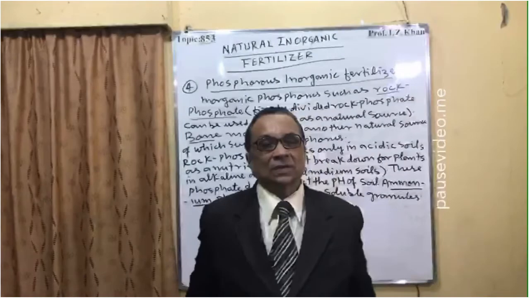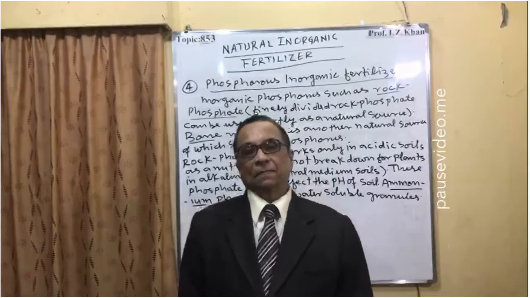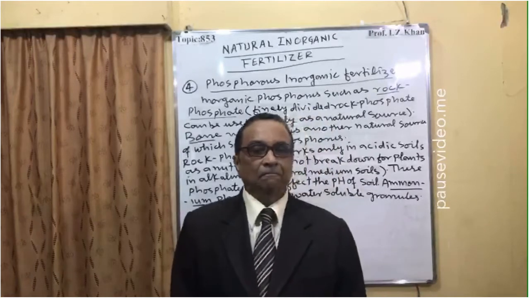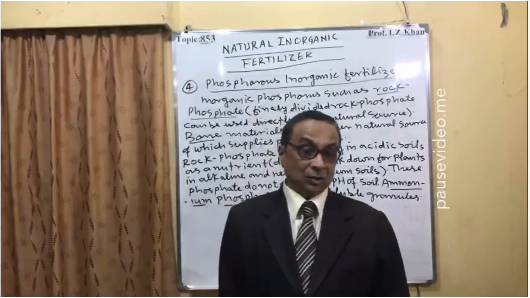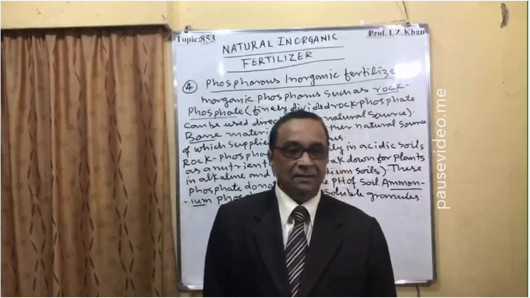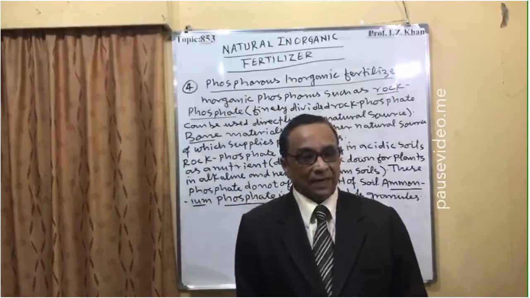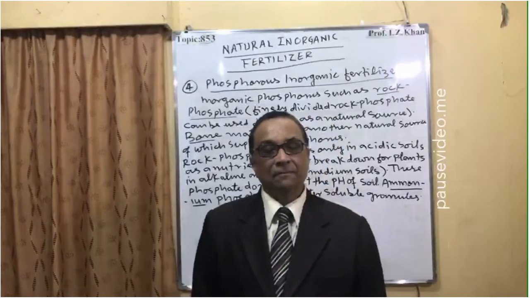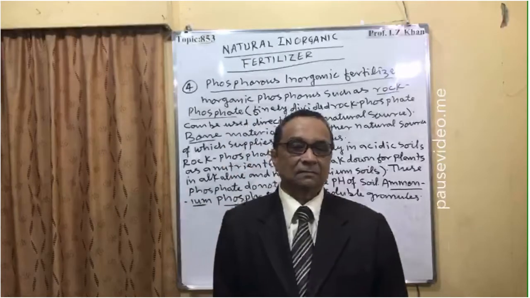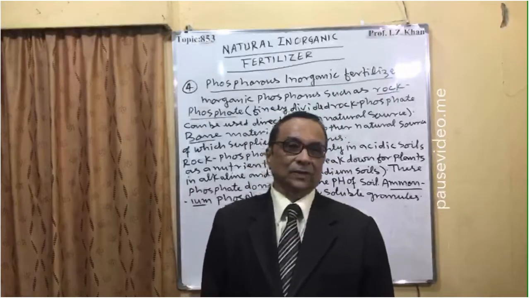So this is about the natural sources of organic and inorganic fertilizer, and my next lectures will be on the artificial or synthetic sources of organic and inorganic fertilizer. The organic one will be urea, and the synthetic inorganic fertilizers will be phosphate and potassium inorganic fertilizers.